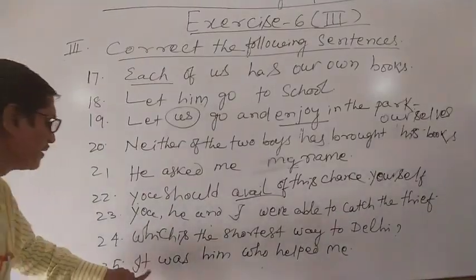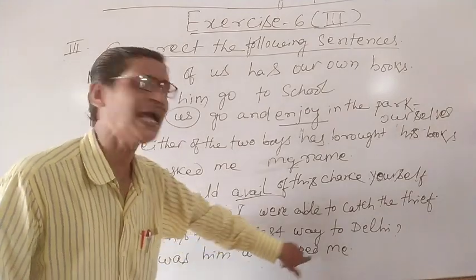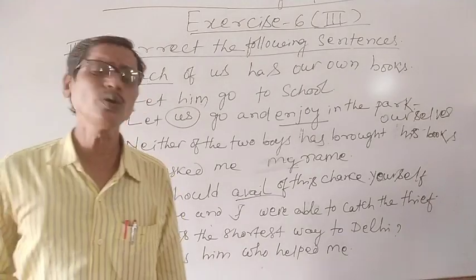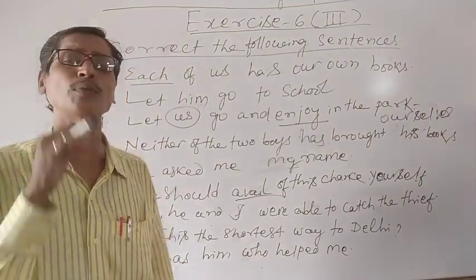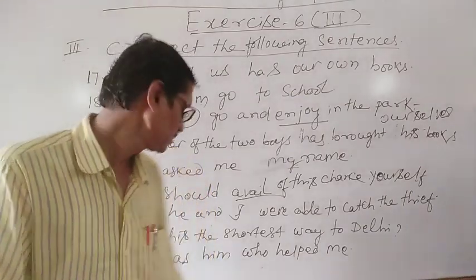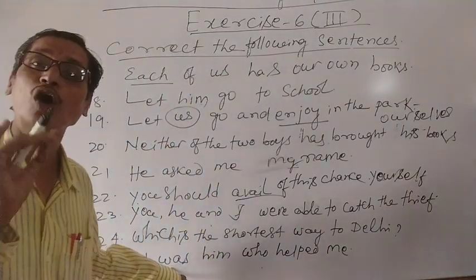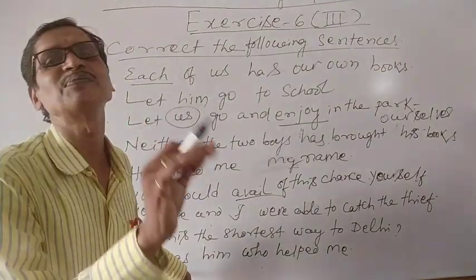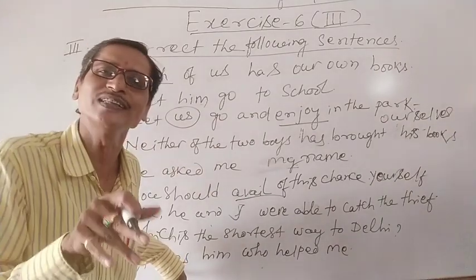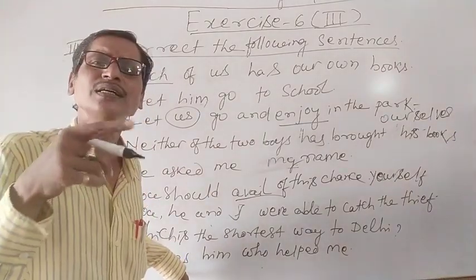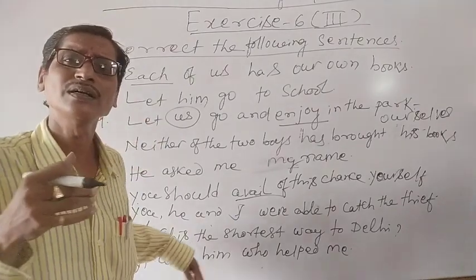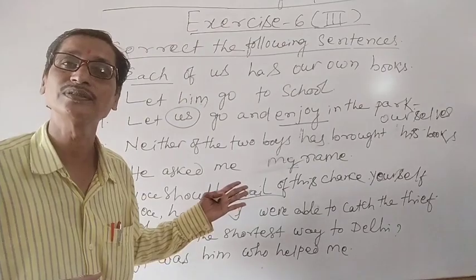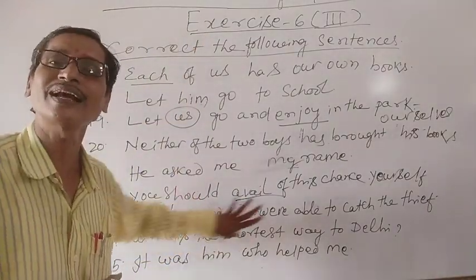Next is number 25. It was him who helped me. You know, it was him. We have learned a rule that the object of a be verb should always be in the subjective case. So here the be verb is was. This is the rule. You know this. We have already discussed it. You just go through the books and the previous videos as well to recall the rules we have already understood. Based on these rules, we are correcting these errors.